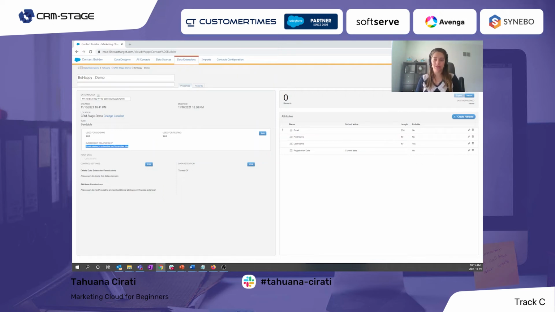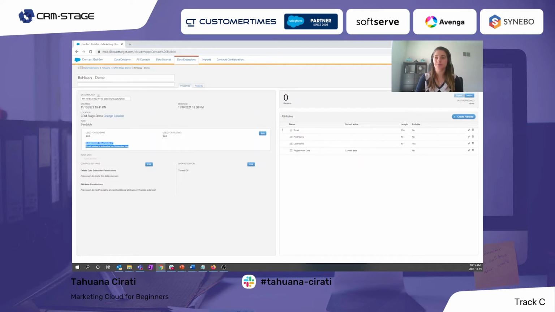What that means is, every time Marketing Cloud sends an email, if this subscriber is not created yet, Marketing Cloud will create this subscriber using the email address as the subscriber key. If the subscriber already exists, that's okay, Marketing Cloud will use the same subscriber. So this is a very important point that we need to consider when defining the data model and creating data extensions.